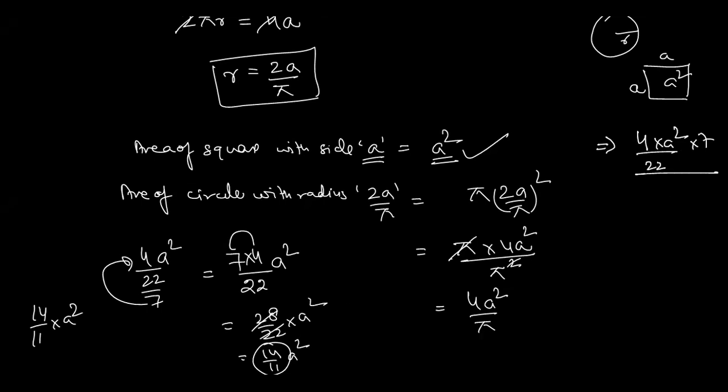Okay, so you divide this, and the answer will come. Then you will find 4 into a square into 27, and then you divide it by the area of the square. So this is the area of the circle, and this one is the area of the square. So you will get 28 into 7 into a square upon 22 into a square. Okay, so actually when you cut it, you will get this one, you will get 14.